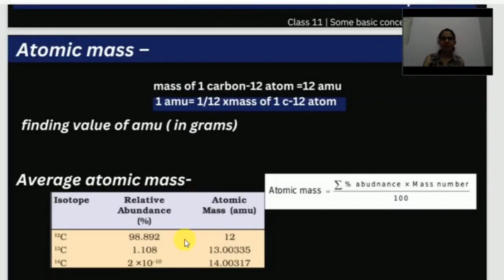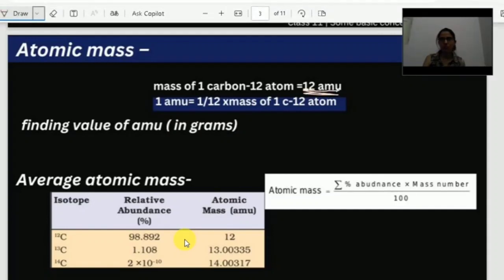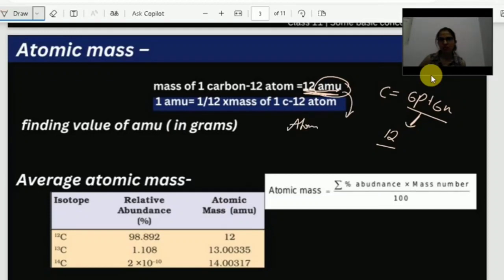Atomic mass. The mass of one carbon atom, the carbon-12 atom, is equal to 12 AMU. How did we get to know this is 12 AMU? Because in carbon we have 6 protons and 6 neutrons, correct? So we say its atomic mass is 12. So the atomic mass of one atom of carbon-12 is known as 12 AMU. What is this AMU, you can ask. AMU means atomic mass unit.